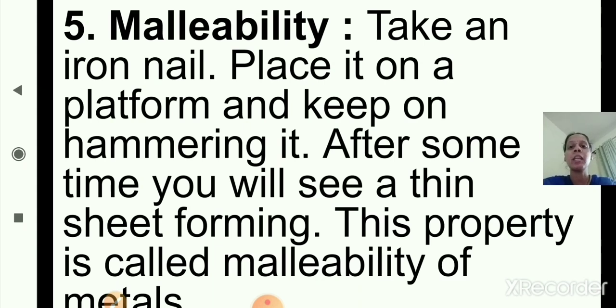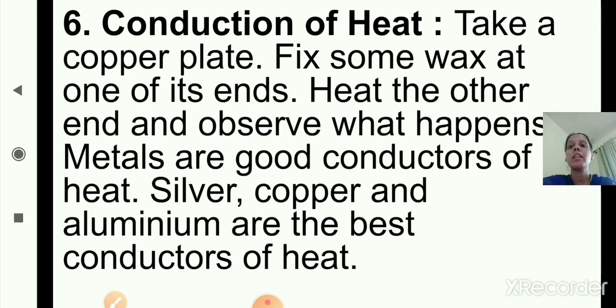Now the next property is conduction of heat. Take a copper plate, fix some wax at one of its ends, heat the other end and observe what happens. The side where we have placed wax also starts melting. Why? Because metals are good conductors of heat. Silver, copper and aluminium are the best conductors of heat. So this is the sixth property.